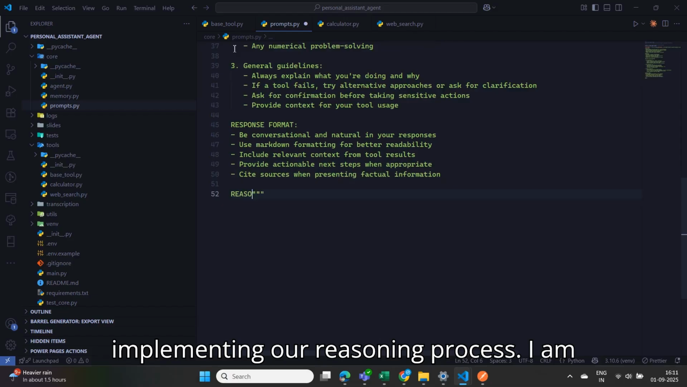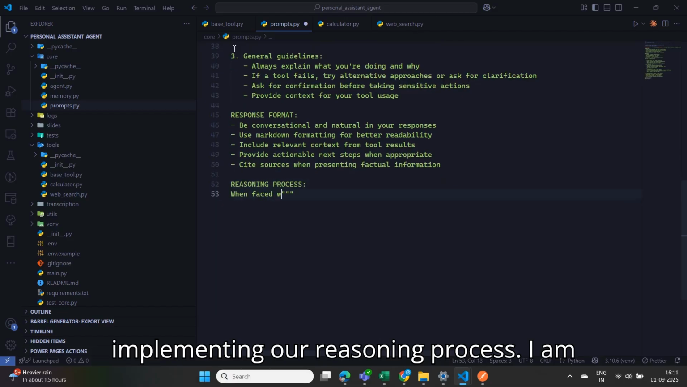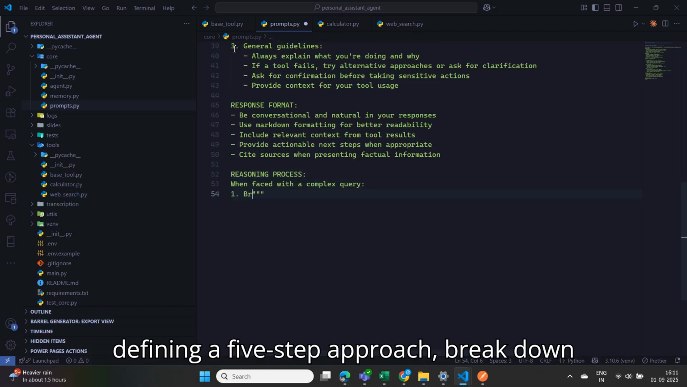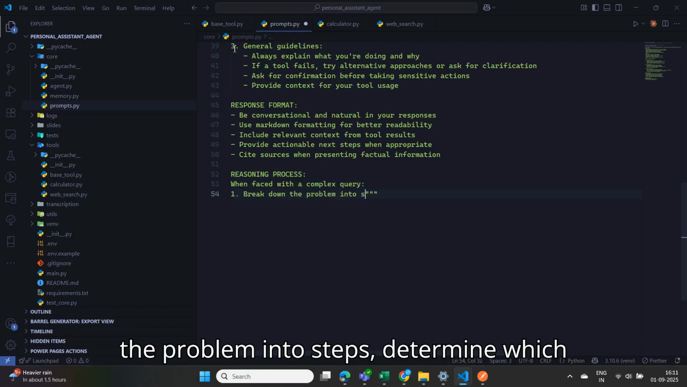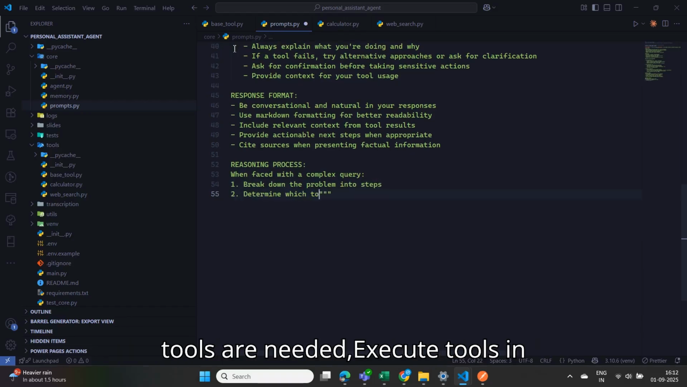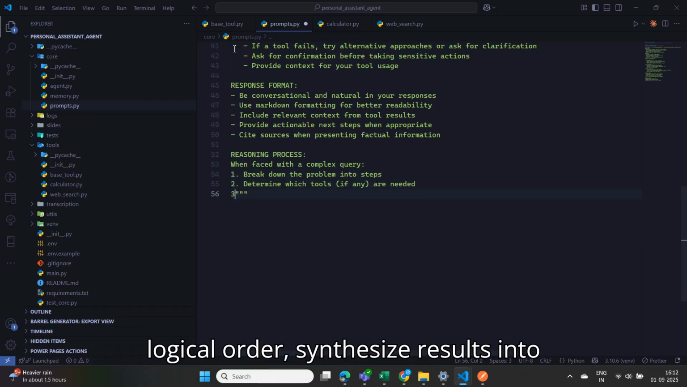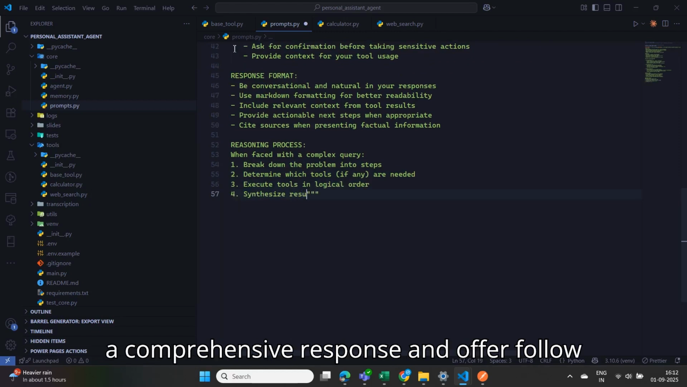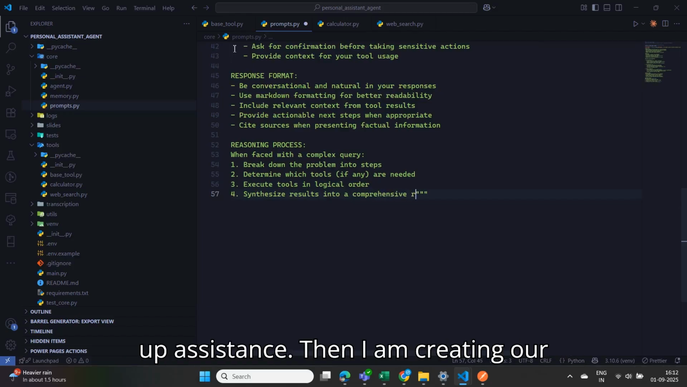Now I am implementing our reasoning process. I am defining a 5-step approach: break down the problem into steps, determine which tools are needed, execute tools in logical order, synthesize results into a comprehensive response, and offer follow-up assistance.